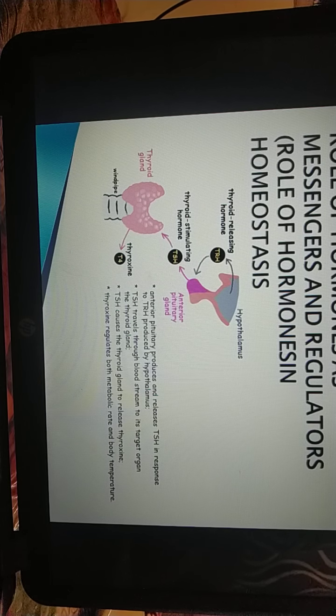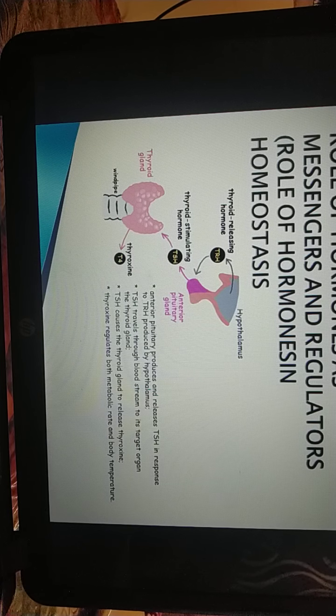So here we can understand that if the amount of thyroid hormone is less, then thyroid releasing hormone is released. This thyroid releasing hormone triggers the pituitary gland, and the pituitary gland will release the thyroid stimulating hormone, as you can see in the picture, and it will in turn trigger the thyroid gland to produce more thyroxine. So this is positive feedback control.